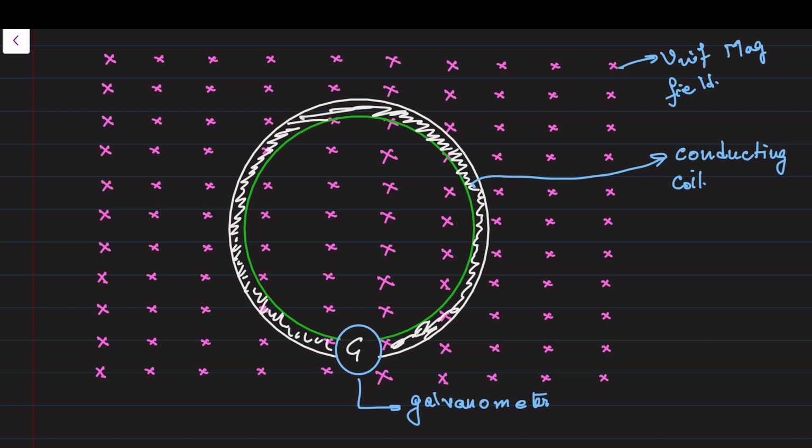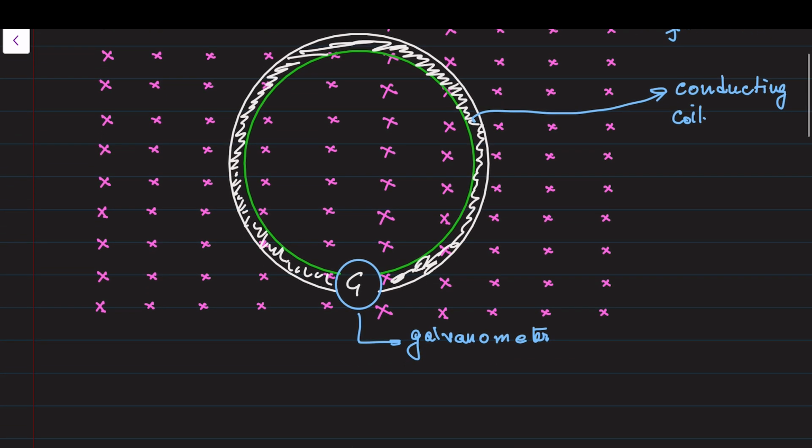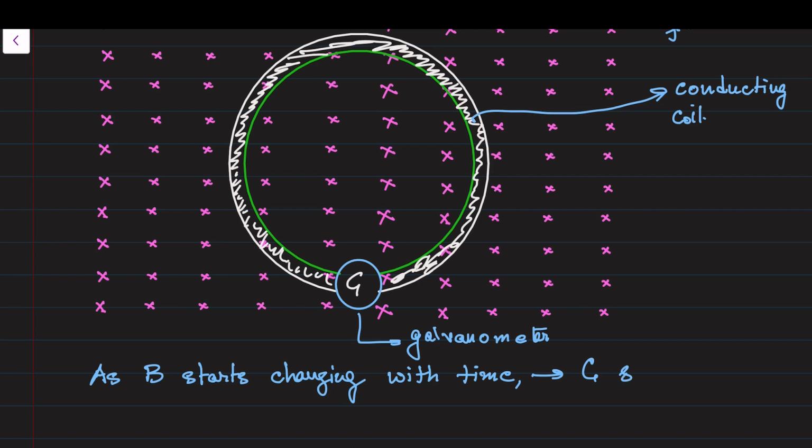Now, it has been observed that as soon as the magnetic field starts changing with time, not with position, with time, the galvanometer shows a deflection. When B stops changing, the galvanometer deflection disappears. As we again start changing the magnetic field, the galvanometer again starts showing the deflection.